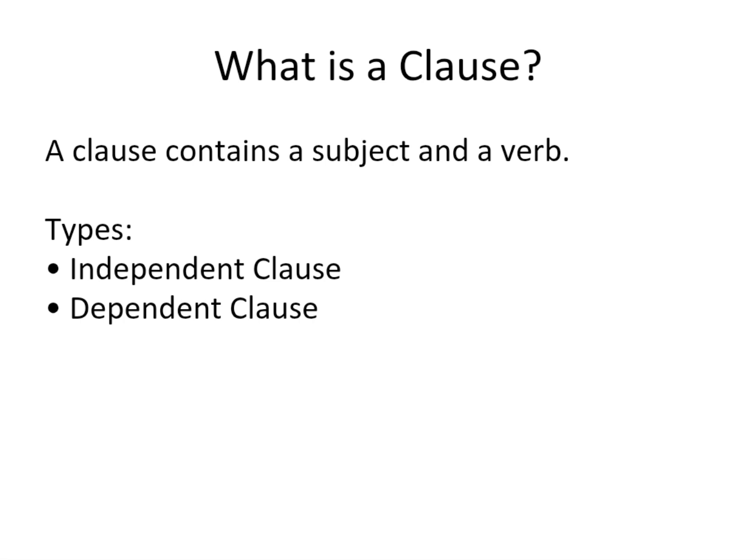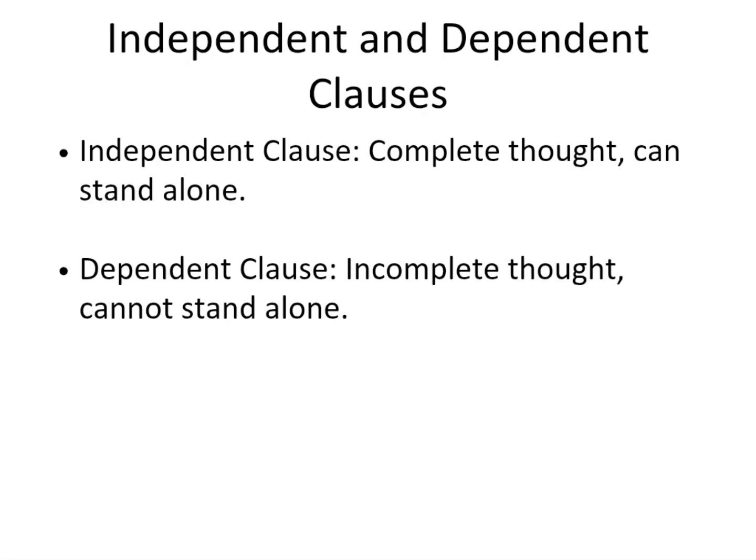A clause contains a subject and a verb. There are two types of clause, independent clause and dependent clause. What is the difference between independent and dependent clause? An independent clause is a complete thought and can stand alone, while on the other hand, a dependent clause is an incomplete thought and cannot stand alone.